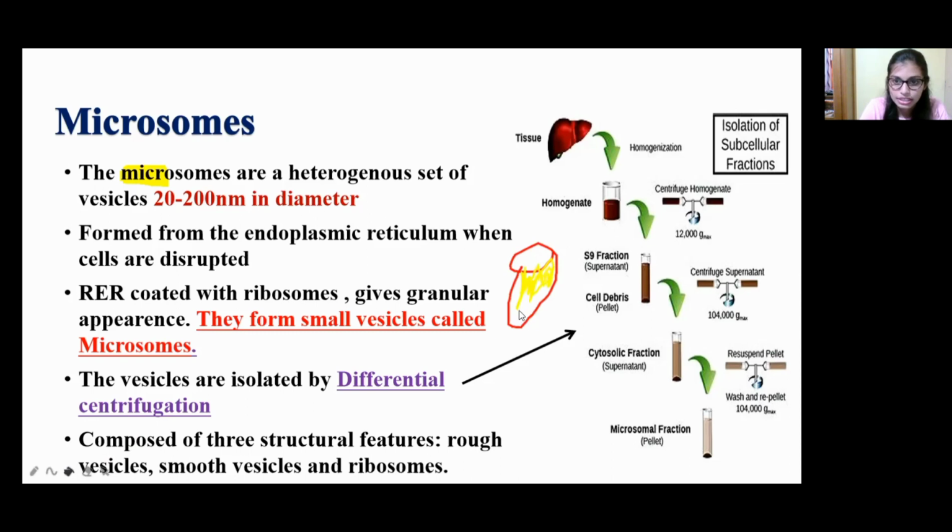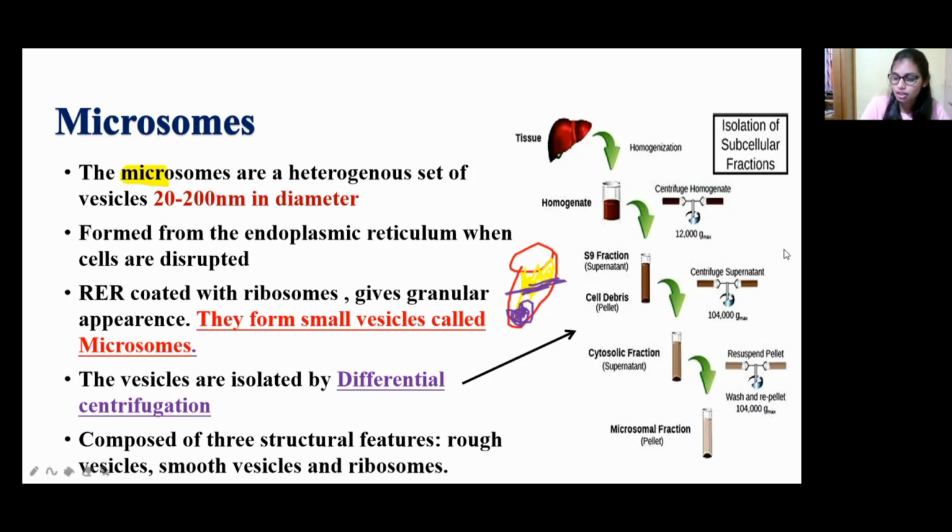Okay, for example, here something is settled. Okay, the purple color I will mention, right? Something is settled, that is known as the pellet. So when centrifugation takes place, whatever goes and settles in the bottom is the pellet, and whatever occurs in this upper part is the supernatant. Okay, you can see over here, this is the supernatant, and here you can see the pellet, that is cell debris.